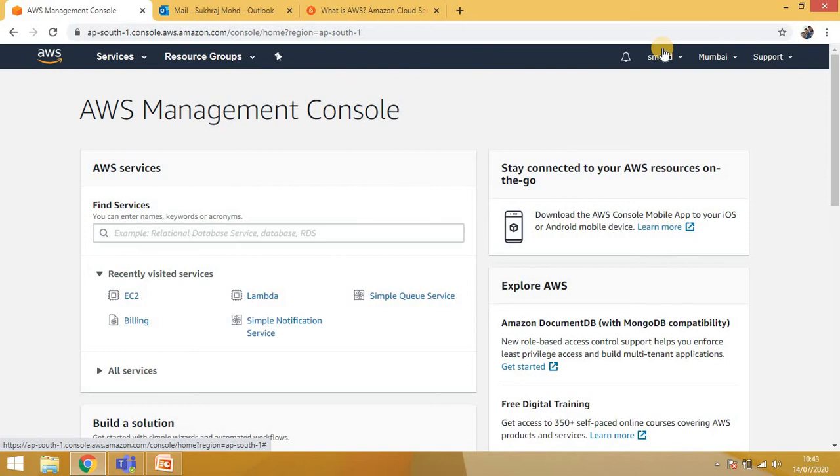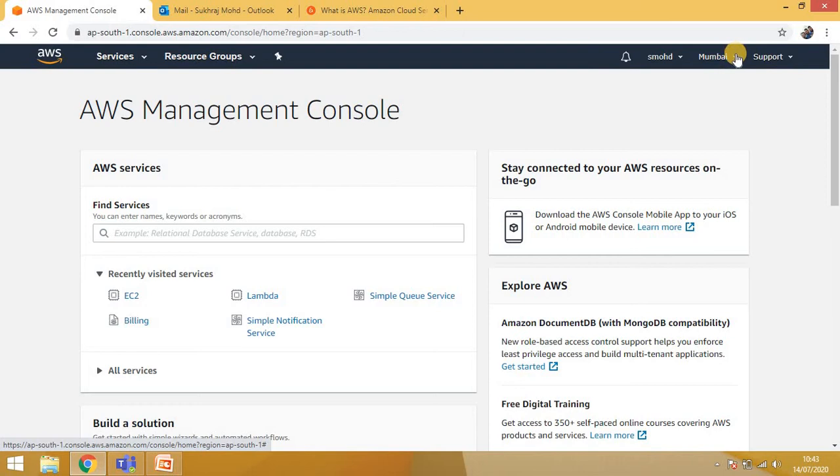This is my EC2 console screen. Before going into the steps of how we can create the EC2, I am assuming that everyone has created the AWS free tier account for learning. If you guys didn't create that, please go and create it. You can find multiple videos on YouTube on how to create that account. It is very easy. So now let's move.